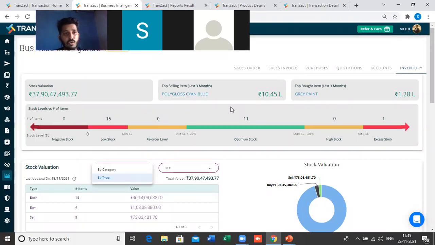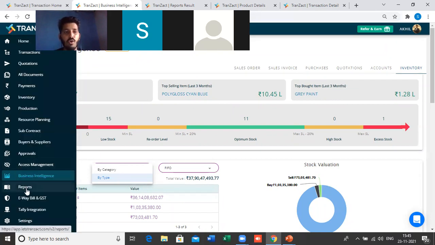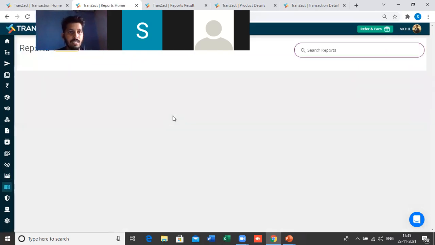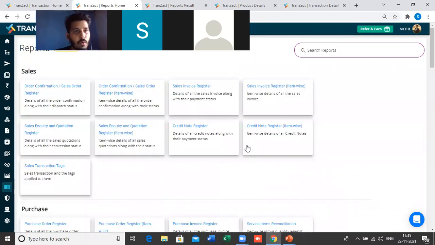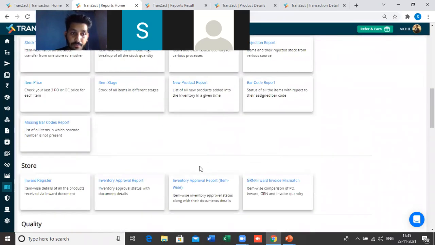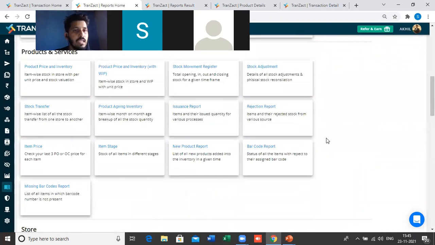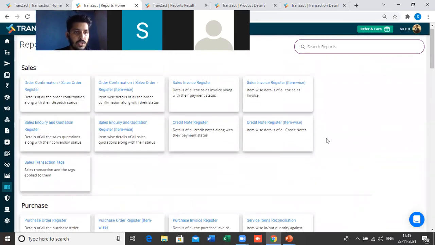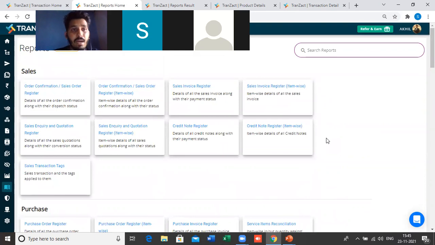Okay, and then if you want to see this data in a detailed manner, we have this module called the reports. So this is the last part of the session, the report section. We have categorized the reports; we have a total of 65 different types of reports. Some are sales, some are purchases, products, production, store, quality. So we have categorized the reports here module wise, or department wise, you can say, right? So let me show you the sales invoice report.